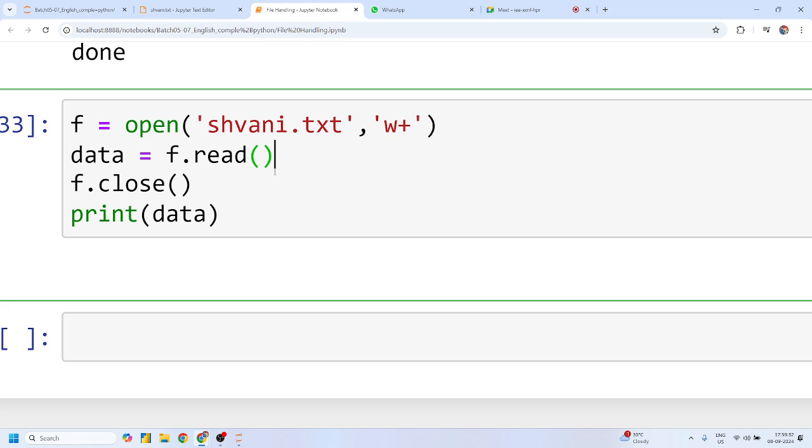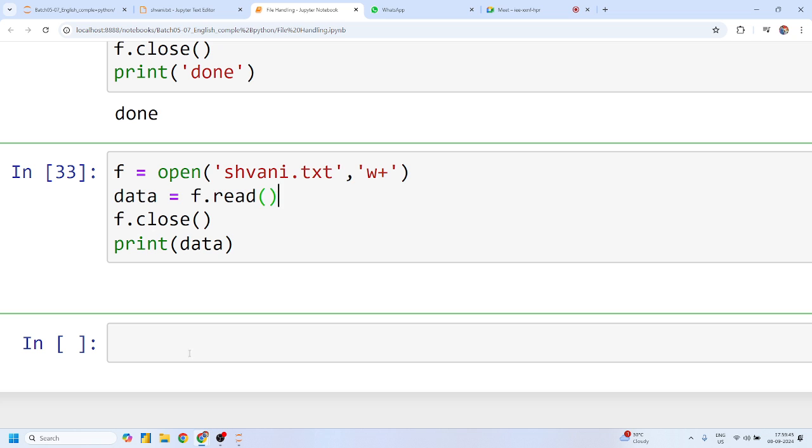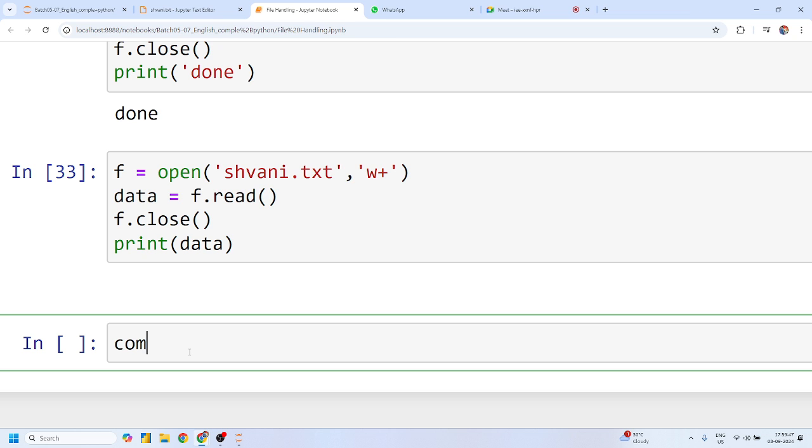I think it is easy to understand, guys, yes or no? Yes, sir. Did you get the point? Yes, sir. Guys, any doubt, any questions related to this? You can simply ask me. No, sir. Now let me combine all the methods.